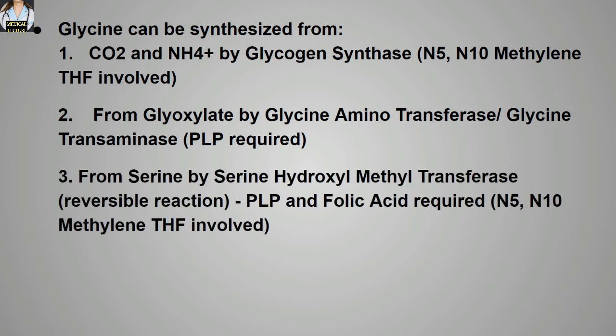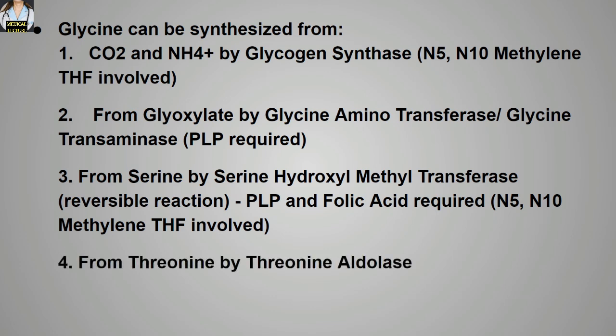Glycine can also be synthesized from serine by serine hydroxymethyl transferase. Over here, this is a reversible reaction, and PLP, that means pyridoxal phosphate, and folic acid, that means vitamin B9, are required. Over here N5-N10 methylene tetrahydrofolate is involved. And glycine can also be synthesized from threonine by threonine aldolase.